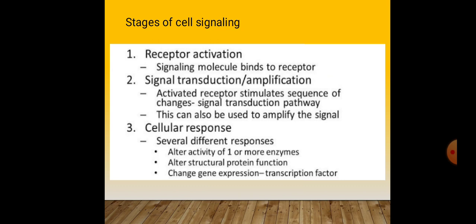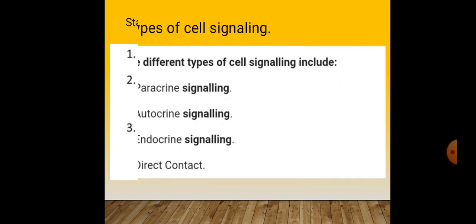It can also be used to amplify the signals. Third is cellular response. There are several different responses: alter the activity of one or more enzymes, alter structural protein function, change gene expression, and transcription factors.